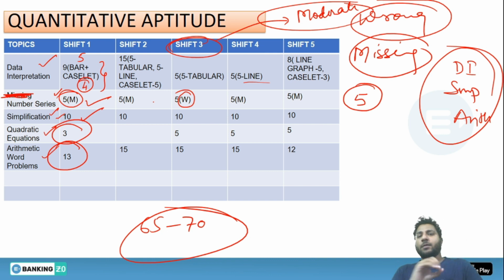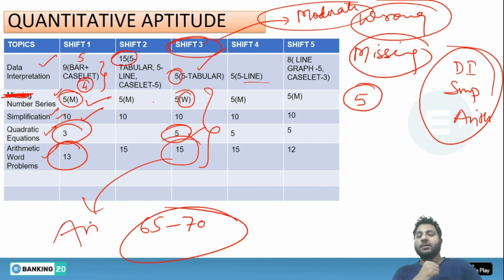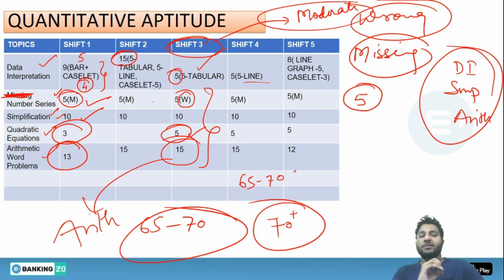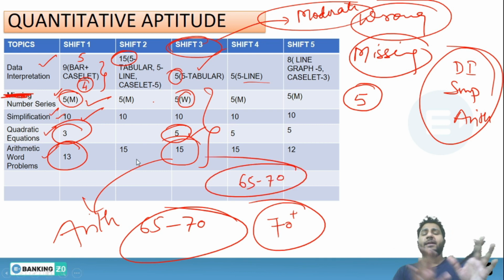In shift 2 you got 15 DI, while in shift 1 you got only 1 DI, which was tabular form, and you were given quadratic equation as well. So clearly they focused on the arithmetic portion in these shifts. I believe those aspirants who were attempting 70 plus might have stuck to the 65 to 70 range. Don't worry about it, because it is shift-wise examination, so it will be relative marking.